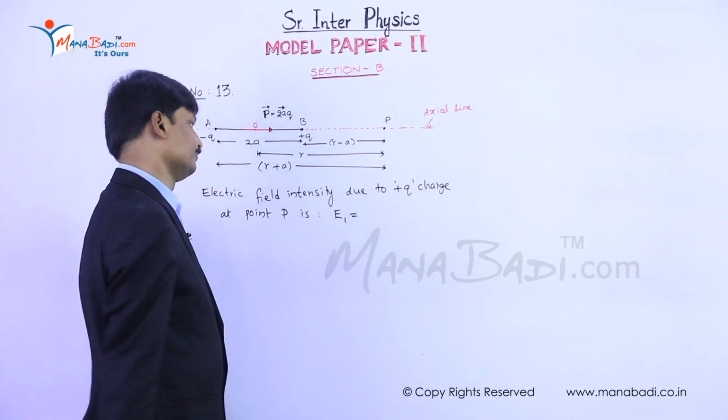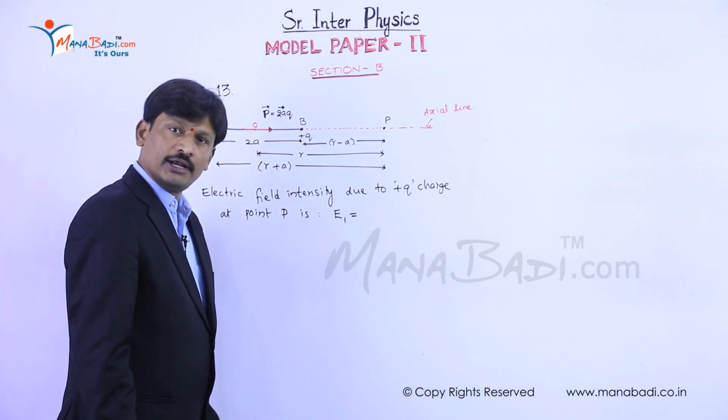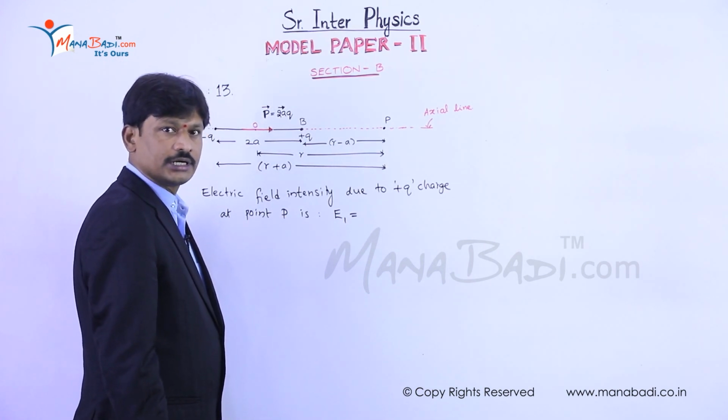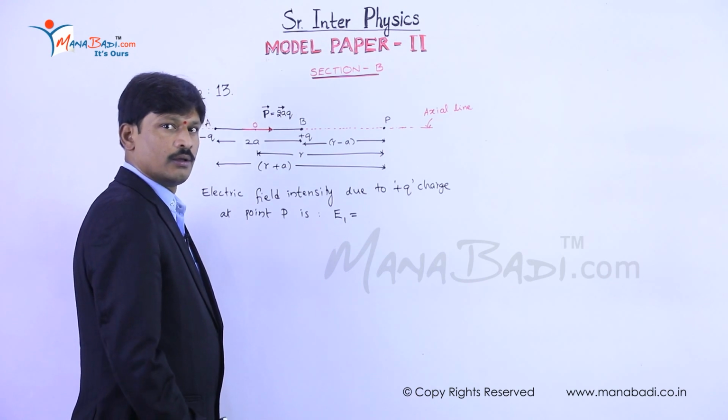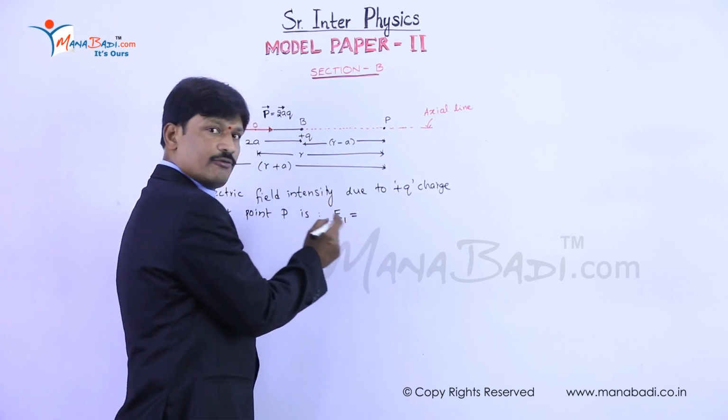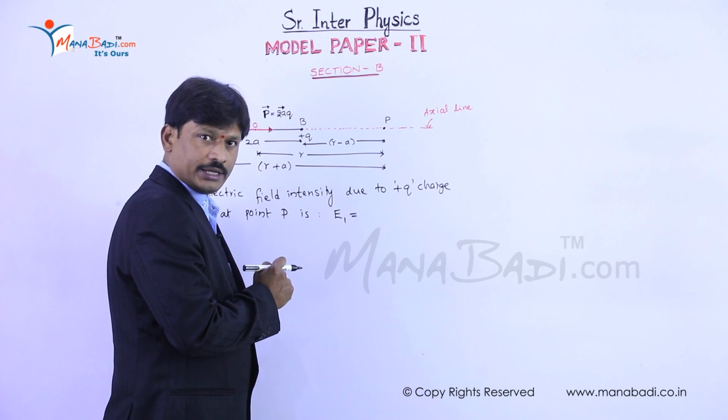E1 is equal to, what is the electric field intensity due to a point charge at a distance? That is 1 by 4 pi epsilon naught Q by R square.